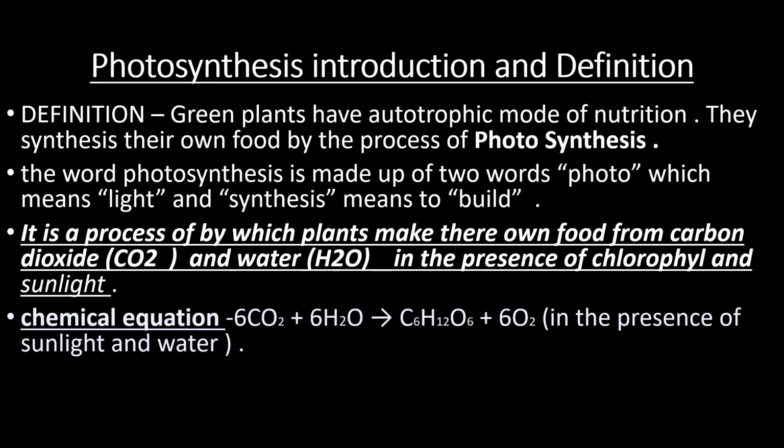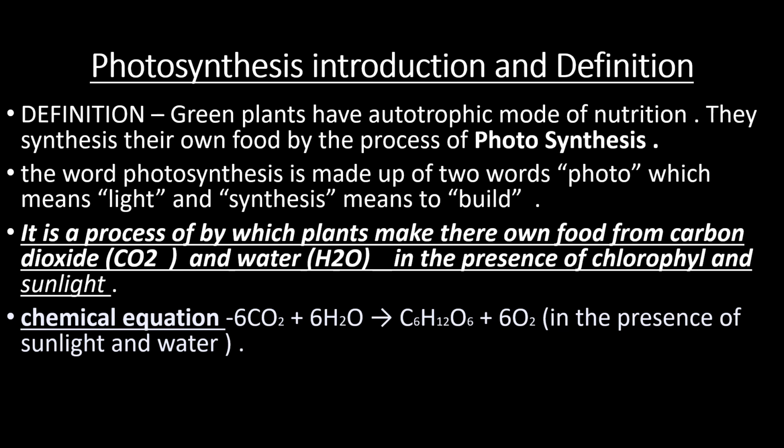CO2 is taken from the air; it is one of the constituents of air. All plants take water from the soil.